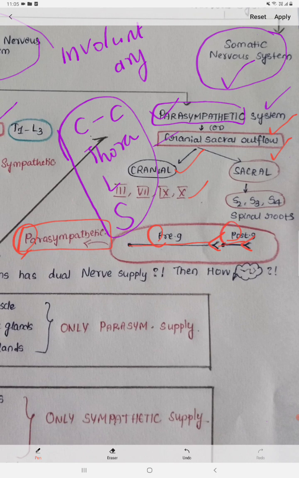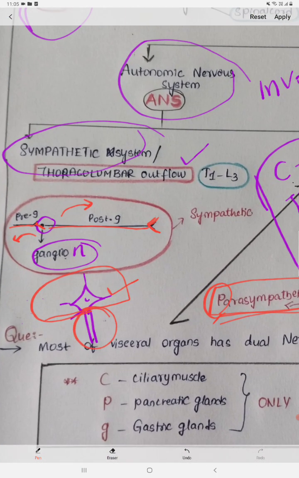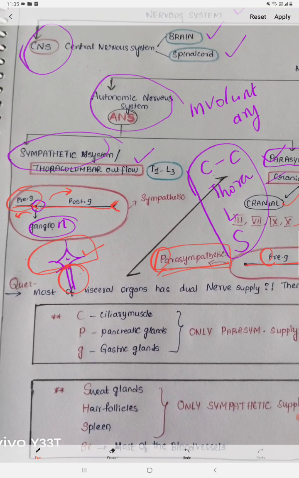So remember this. The parasympathetic nervous system has the long preganglionic, so the word parasympathetic is long compared with the sympathetic word. So the parasympathetic coincides with long preganglionic and short postganglionic. This you have to remember, right? See, this is the preganglionic, which is very long in the case of parasympathetic, and the preganglionic is short in the case of sympathetic, right? Now we have to discuss one question.